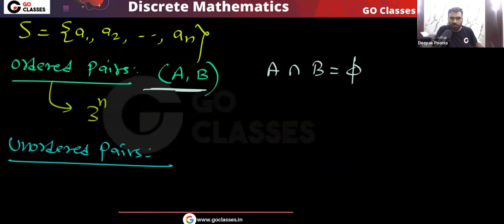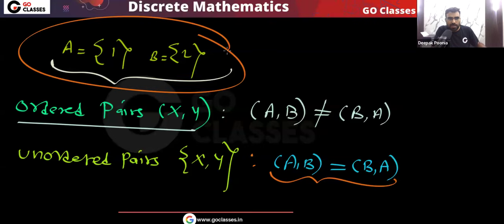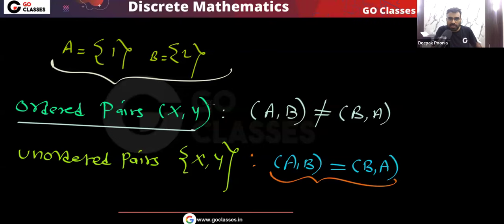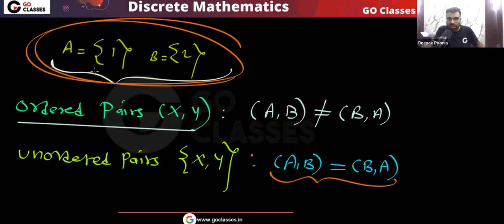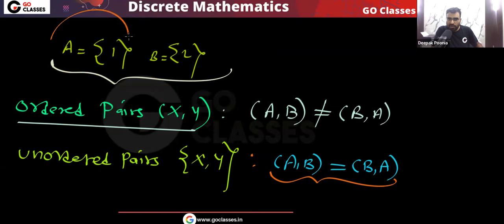But there is one thing here. What is that? There is one ordered pair which we have counted only one time. See, this ordered pair we have counted two times when finding ordered pairs: one time A comma B, one time B comma A. So look at this.